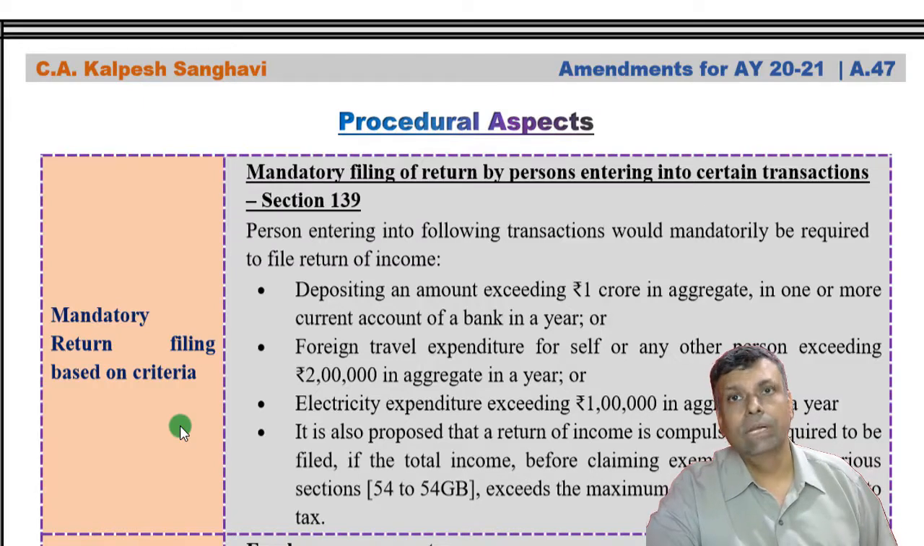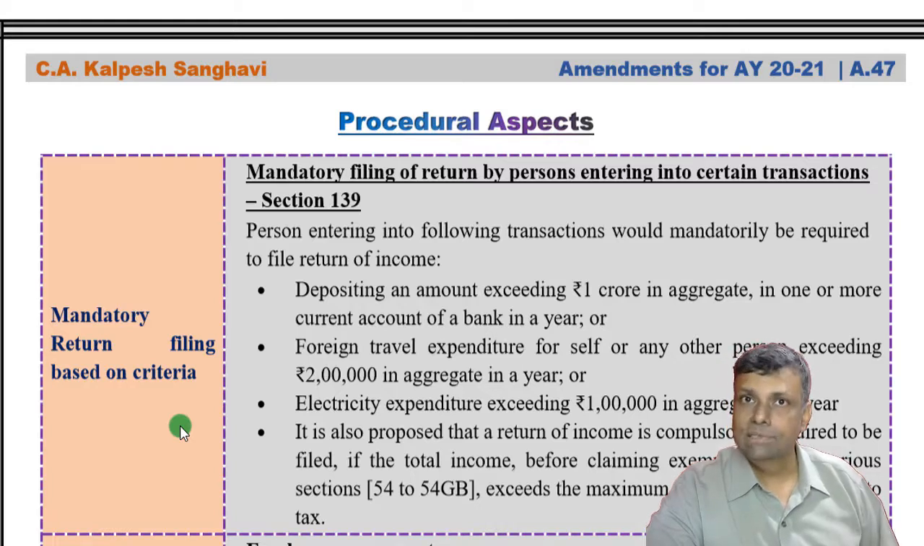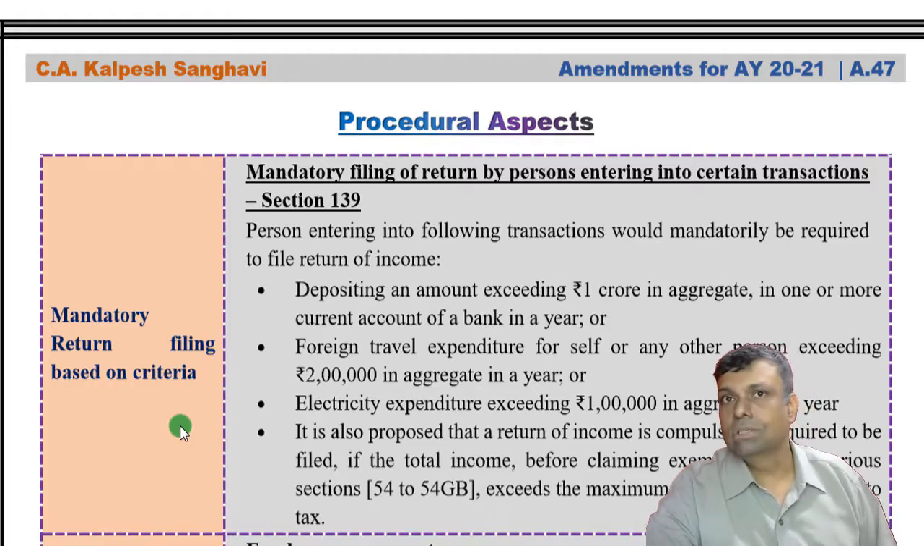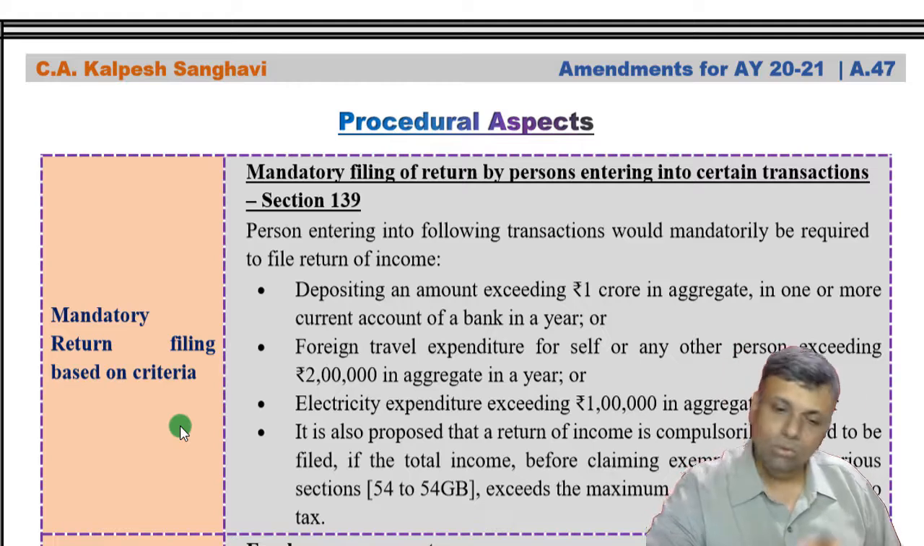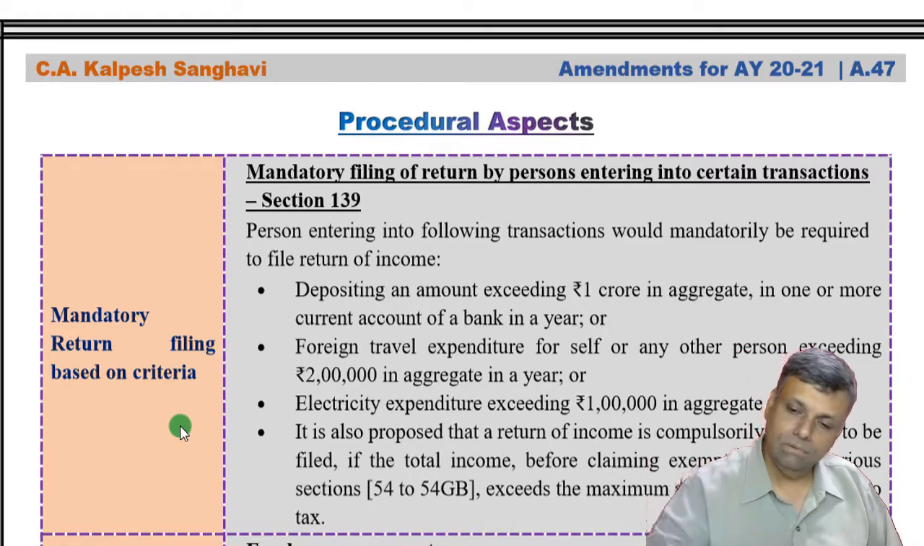I call it the economic indicators. If you, as an assessee, pass through the test of any of these economic indicators, then you have to file a return of income. That's all this particular provision is trying to tell you. You have to file a return of income.